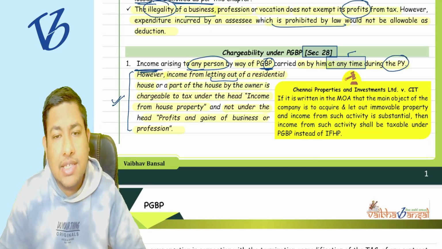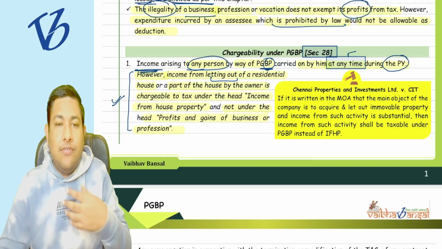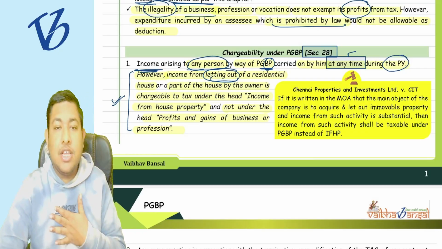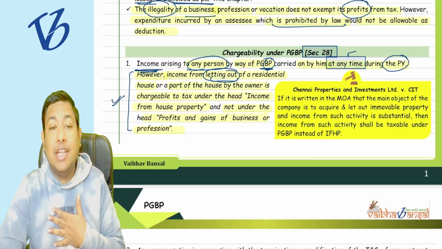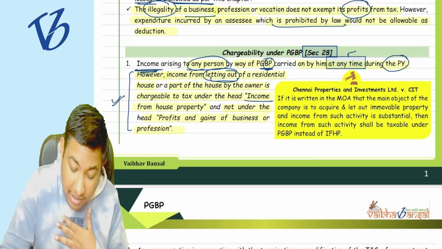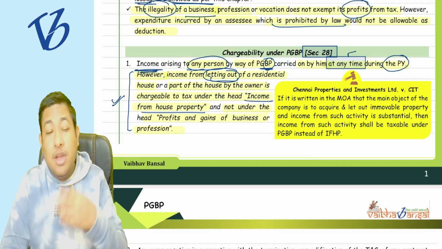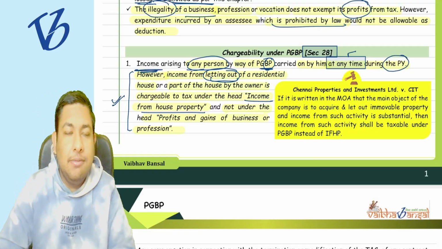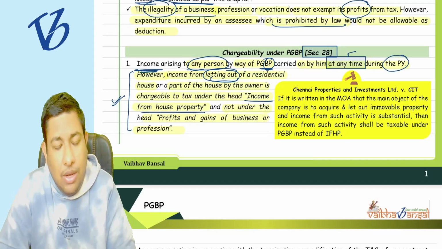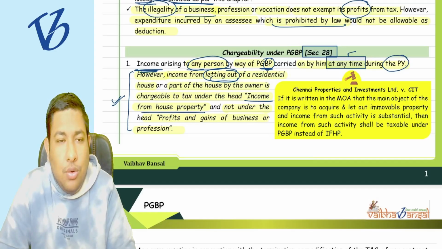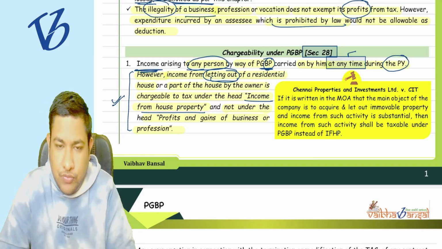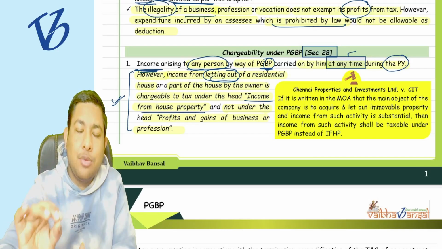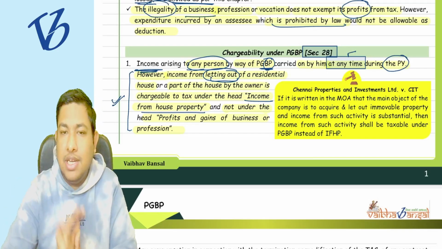What they are clarifying is that if you are an owner and you are earning profits by letting out as a business, then it is going to be taxed under the head of PGBP. Suppose there is a company whose work is to sell the property or to provide the property on a leased out basis.